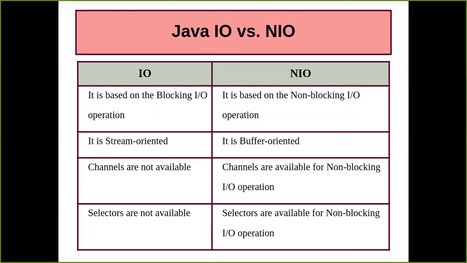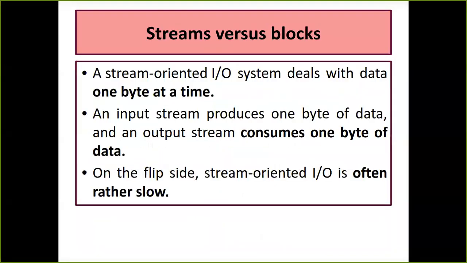Just the second point we are going to clear. Now what do you mean by streams and what do you mean by blocks? When I say that IO is stream oriented, what does it mean? A stream oriented IO system is going to deal with the data when it reads or writes.